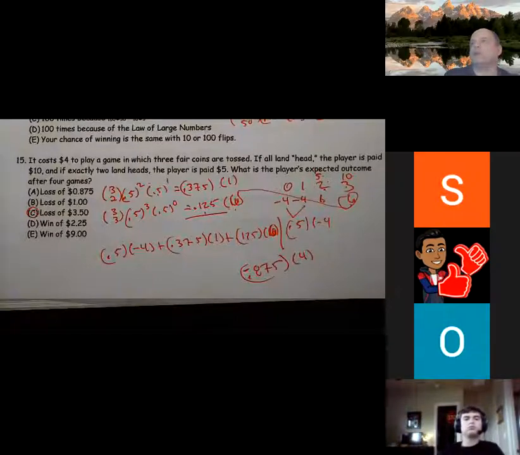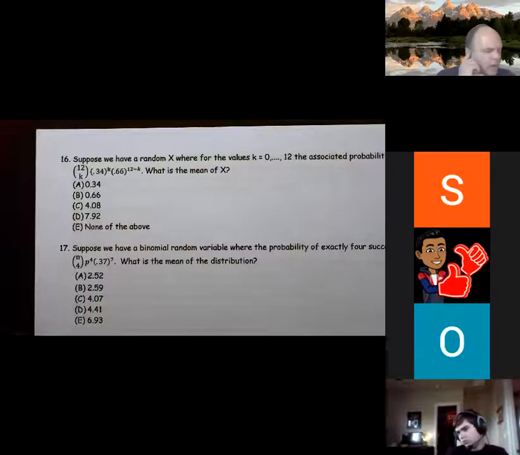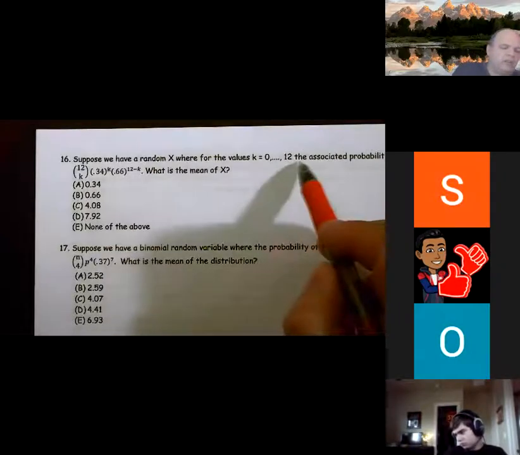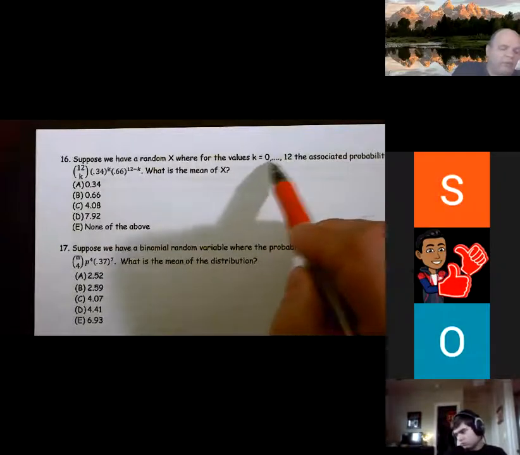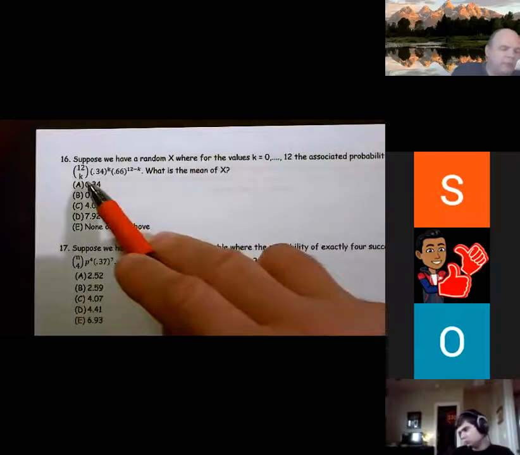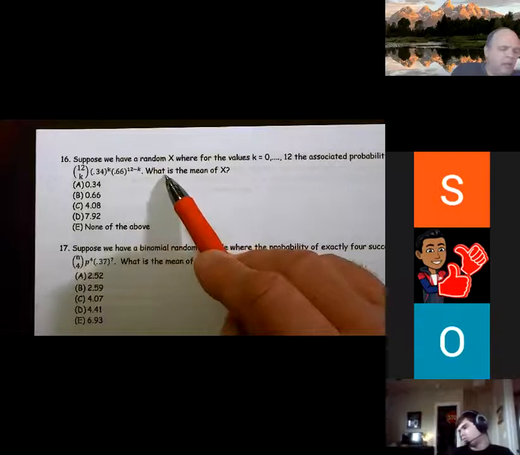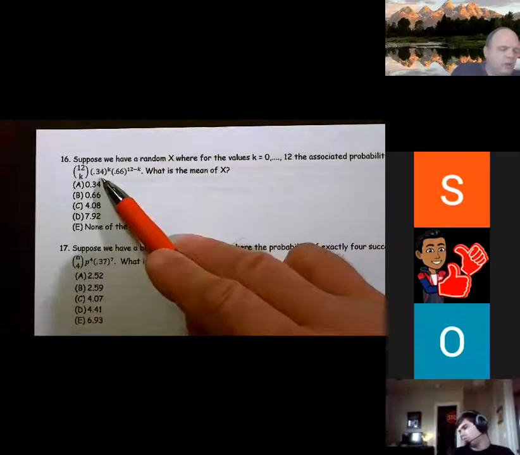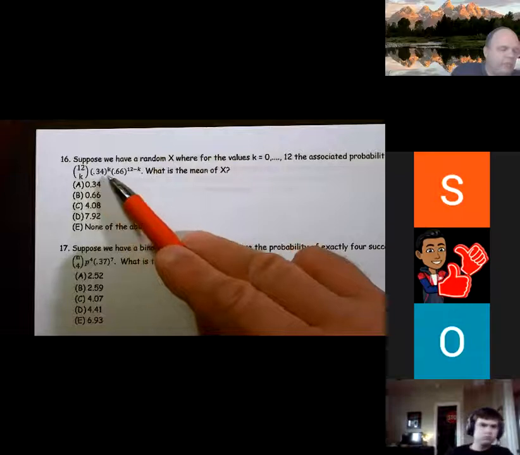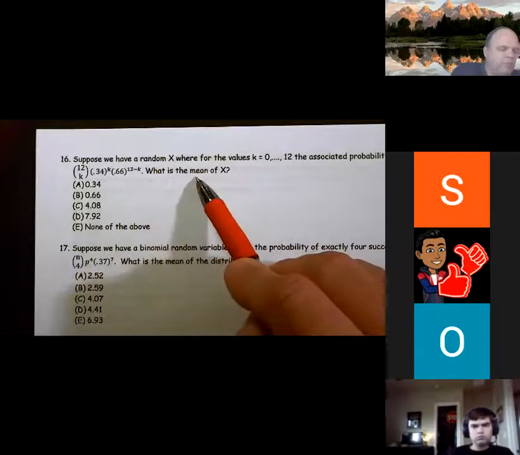Pause the recording. All right, so suppose we have random variable x where k equals 0 through 12, the associated probabilities. And here is my equation, and we're missing some things, but it says, what is the mean of x?